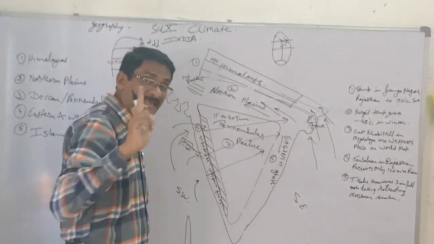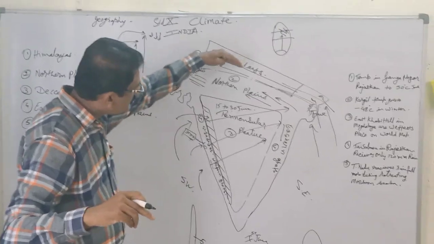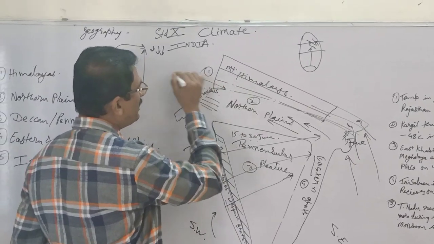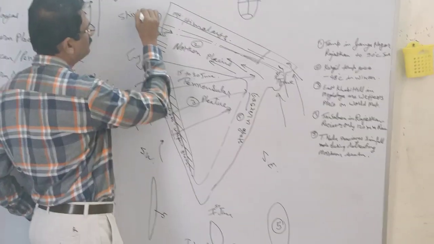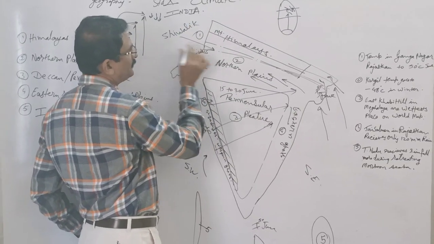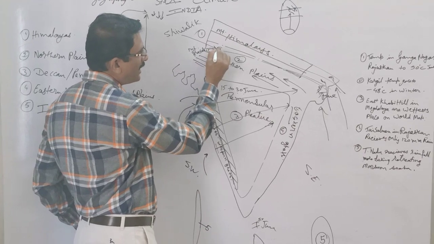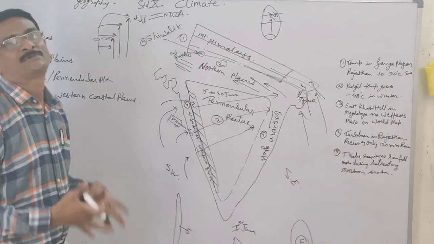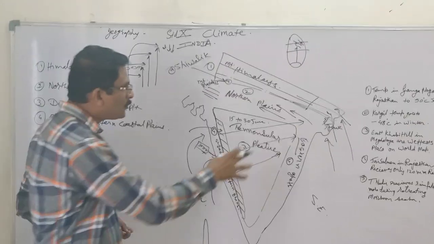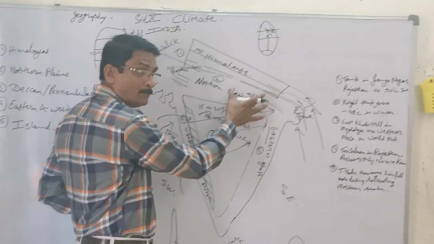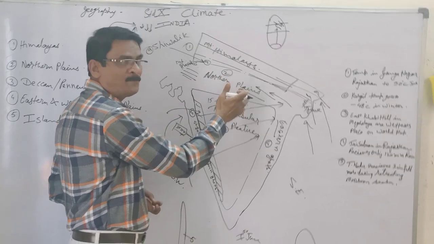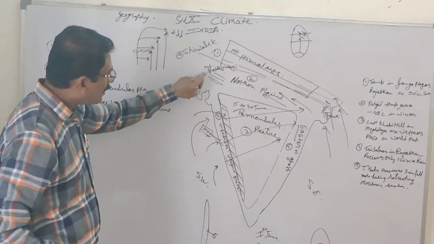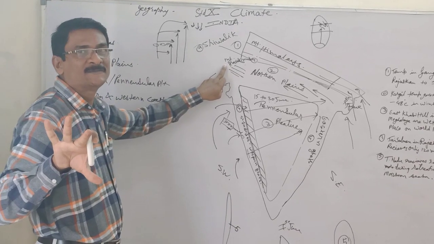But at the same time, the foothills of the Himalaya, this section we call the Shivalik, the first area is known as the Shivalik. Temperature drops down, and because of the wind bringing rain to this region, it approaches towards Rajasthan, and the Aravallis obstruct these winds.